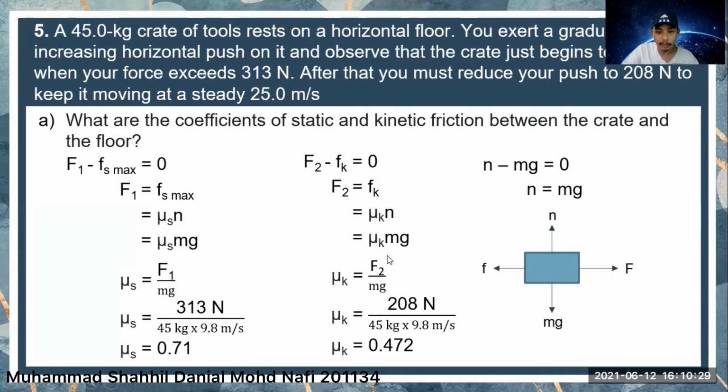Once we have this equation, we just need to insert the value. The force here is 208 Newton over 45 kilogram multiplied with 9.8 meter per second squared. As we calculate it, we will have 0.472. As we observe here, the coefficient of static friction is higher than the kinetic friction coefficient. Why? Because the static friction force is higher than the kinetic friction force. That's why the coefficient here is higher than this one.